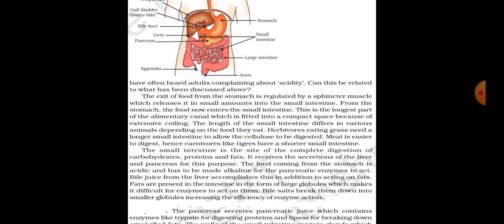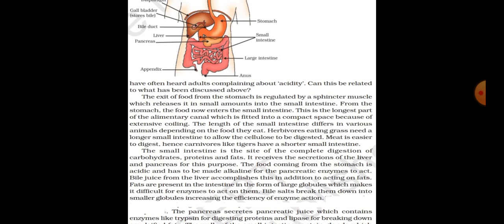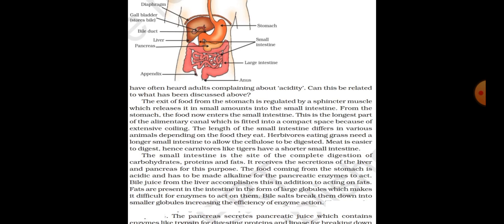It receives the secretions of the liver and pancreas for this purpose. The food coming from the stomach is acidic and has to be made alkaline for the pancreatic enzymes to act. Bile juice from the liver accomplishes this in addition to acting on fats. Fats are present in the intestine in the form of large globules, which makes it difficult for enzymes to act on them. Bile salt breaks them down into smaller globules, increasing the efficiency of enzyme action.